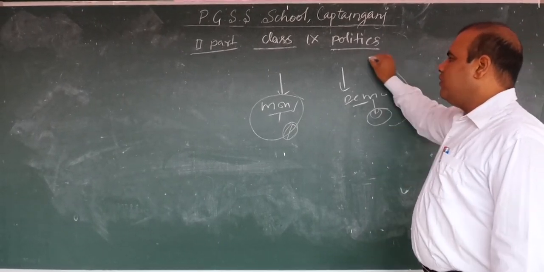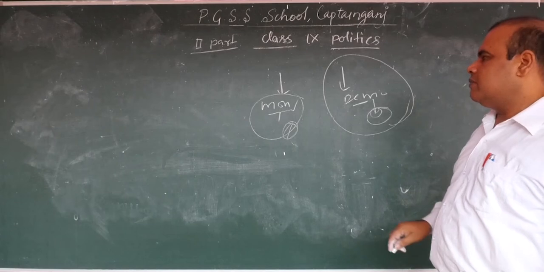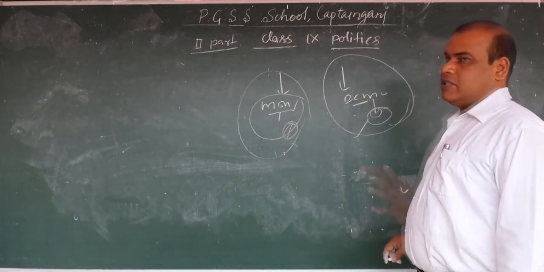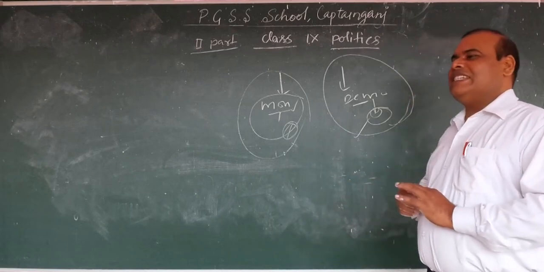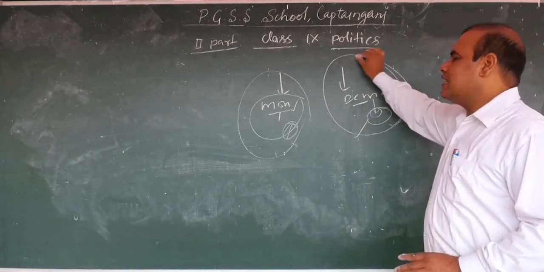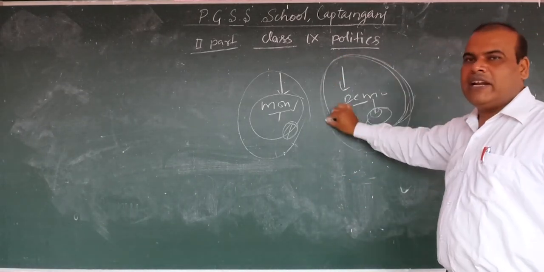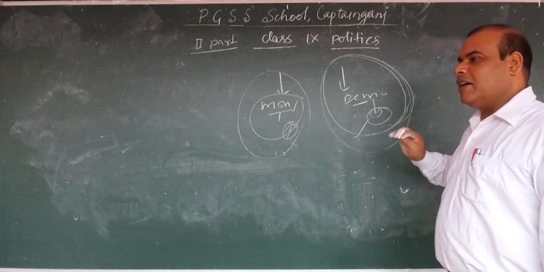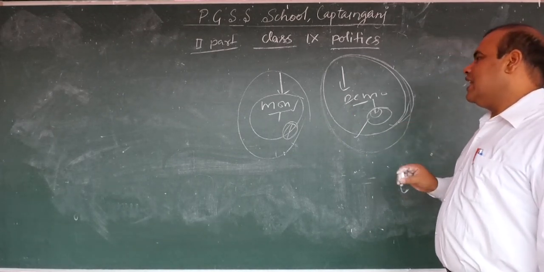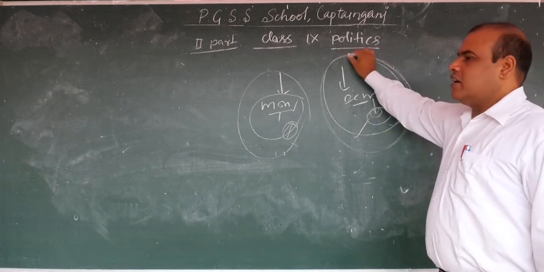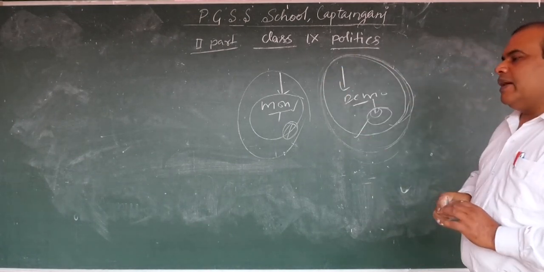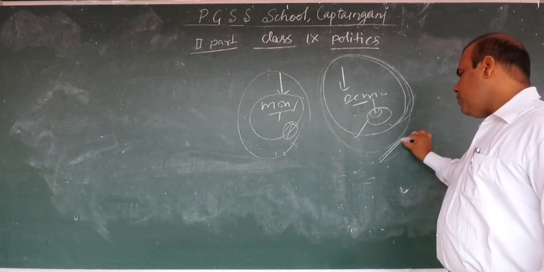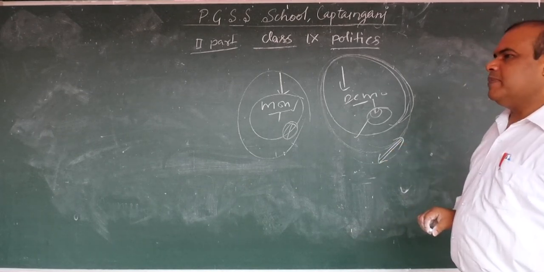So overall, if we compare the monarchical system and the democratic system, we will find that democracy is not perfect, but we can say that it is better than other forms of government. It's not completely perfect, but after noticing everything, we can say that democracy is better than other forms of government. Okay, now this chapter has been finished.